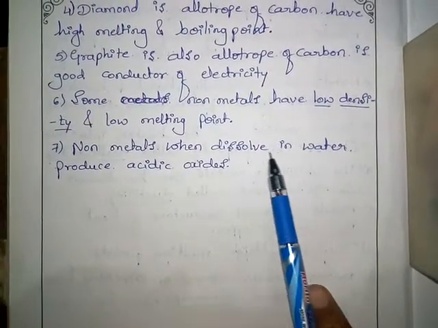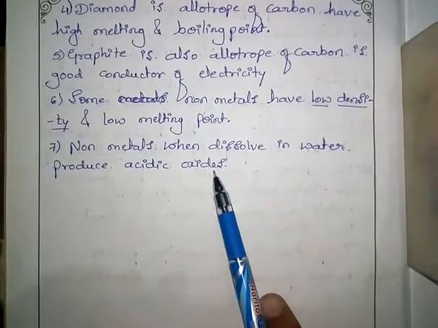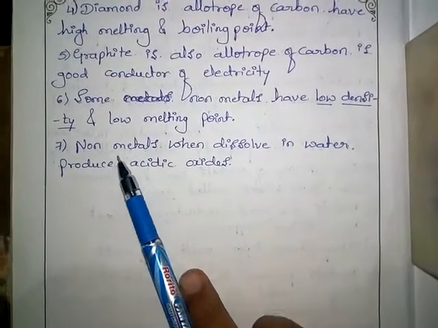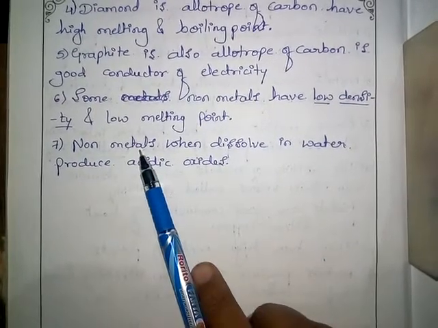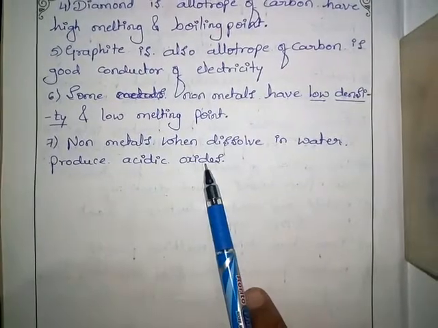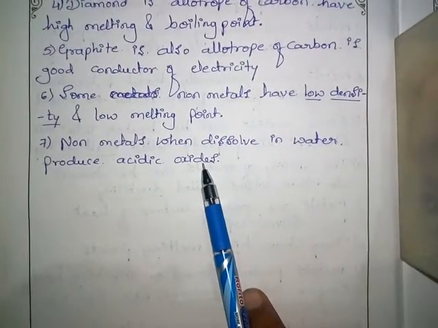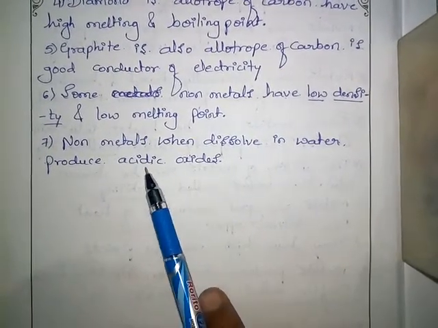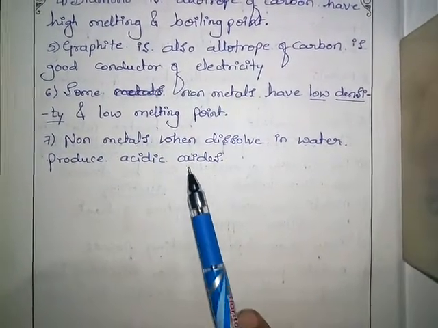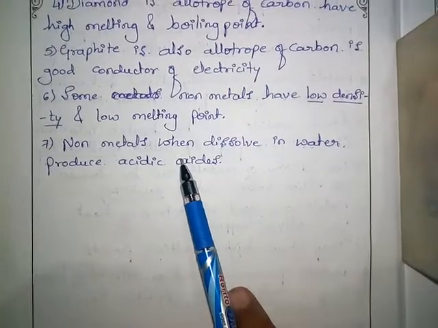Non-metals, when dissolved in water, produce acidic oxides. When we dissolve non-metals in water, the oxides they produce are acidic in nature. These are all the physical properties of non-metals.